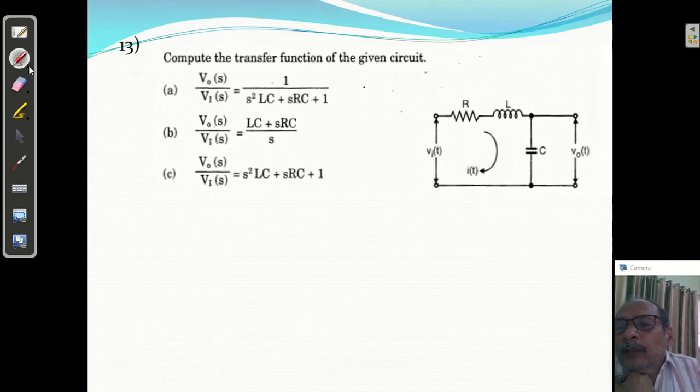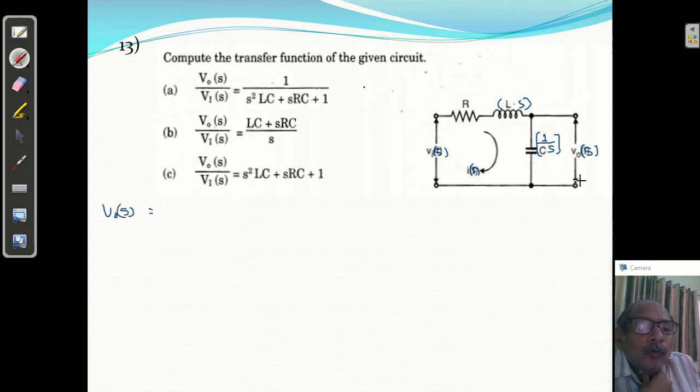What is the transform diagram? R will be R, L will be L into S, C will be 1 by CS. So first of all, we will convert into the transform diagram. V0 will be V0 of S, the output, and V in equals V in of S. This is I of S. We have only one loop.